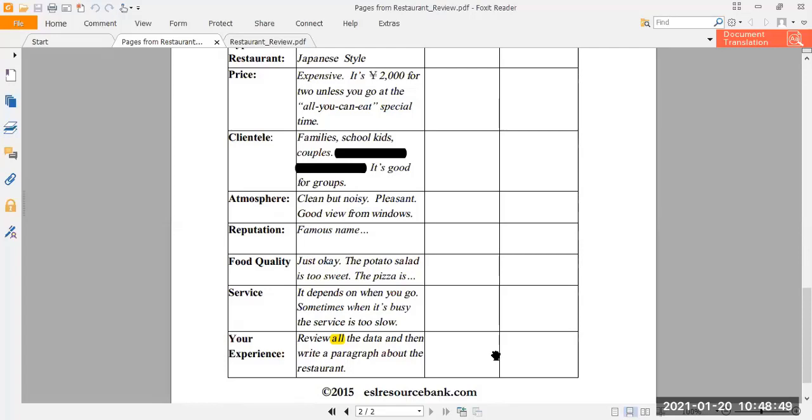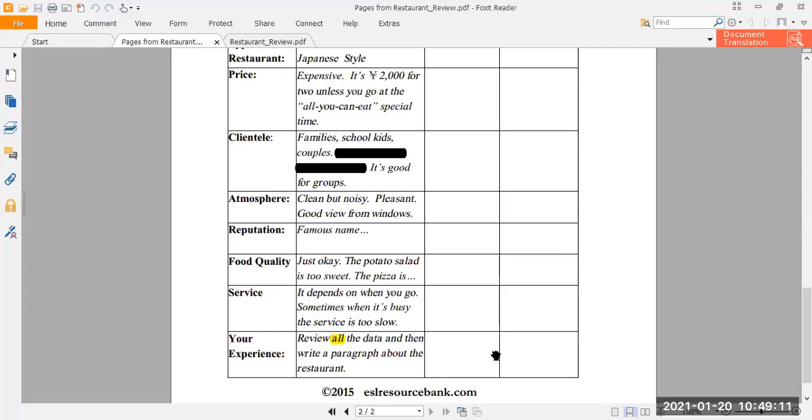Food quality: just okay. The potato salad is too sweet. The pizza is, well, food quality you mention, like their chicken kadai is awesome, and their tikkas are also good. But their sajis were not so fine.